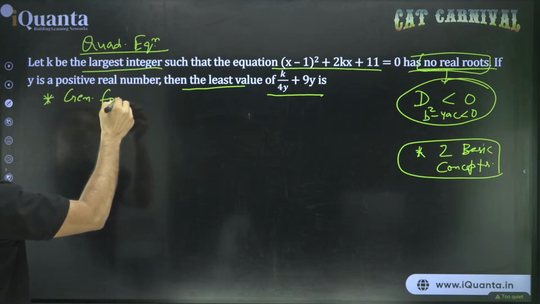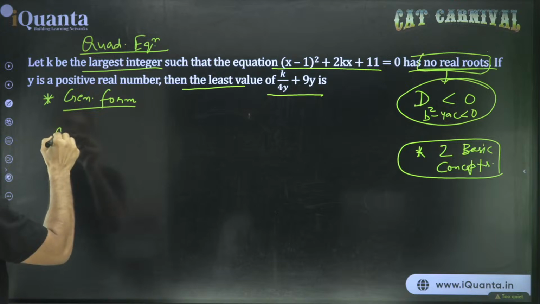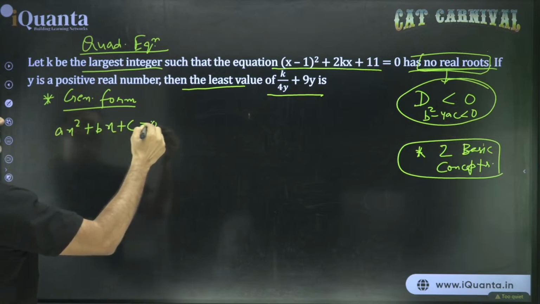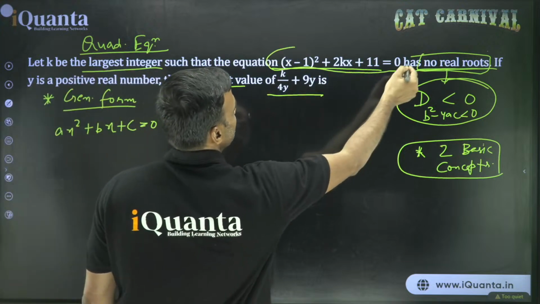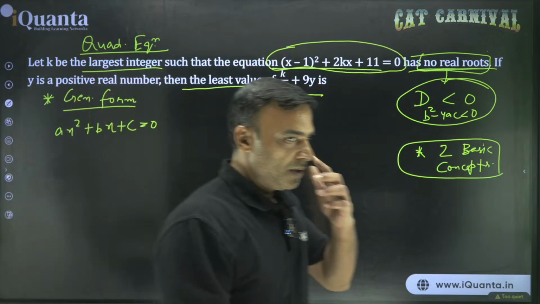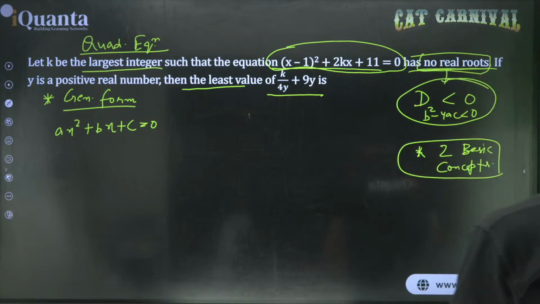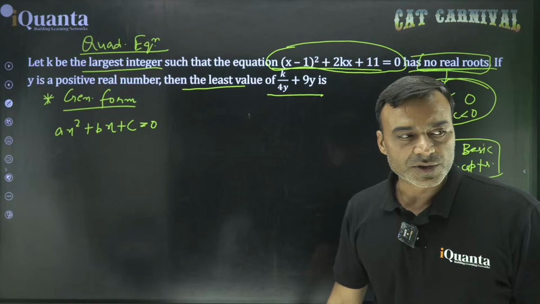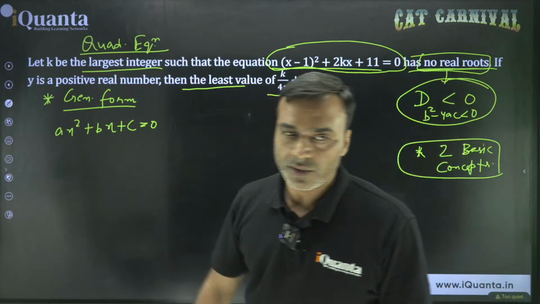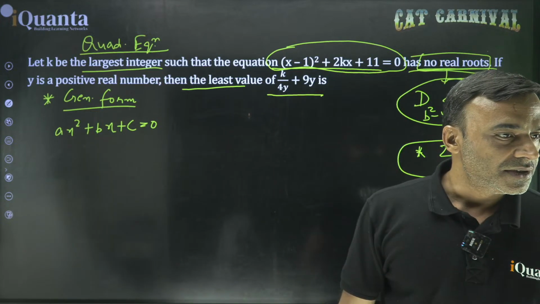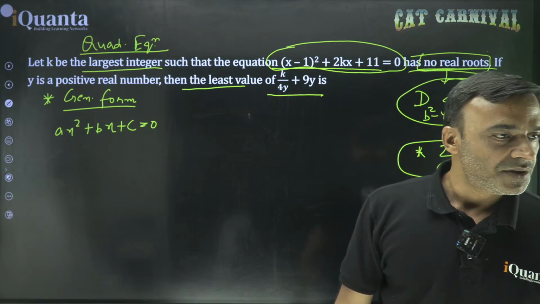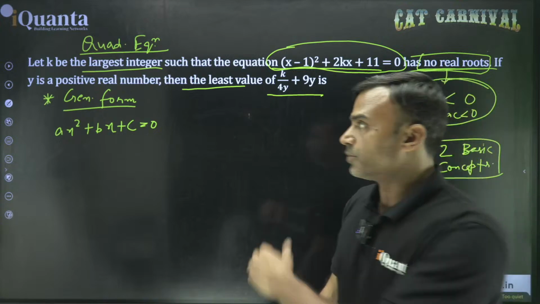What is the general form? The general form is ax square plus bx plus c equal to 0. What does that mean? First step is convert this into the general form. Now, is it not general form? I think no, because here we have (x minus 1) whole square. किसका square होना चाहिए? X square का, I mean x का square होना चाहिए. There should be a term of x square, not (x minus 1) whole square or anything else. ठीक है? ये उसका basic concept है. तो पहले आप उसको open करिए.